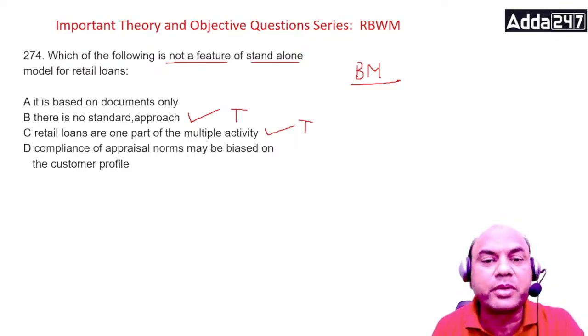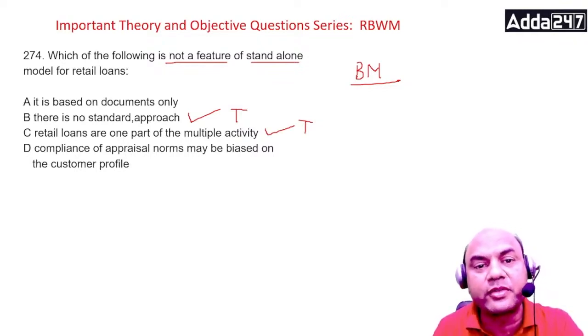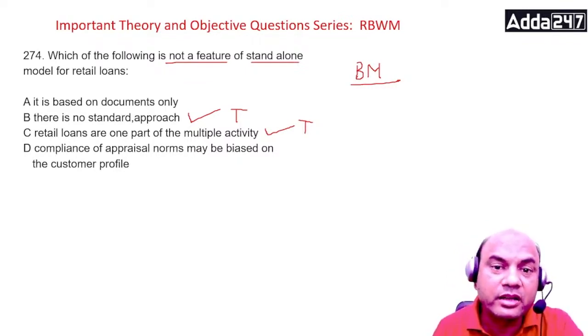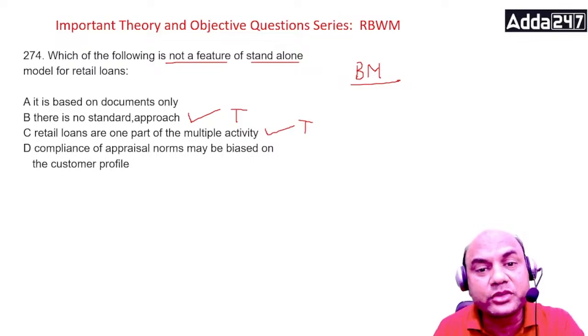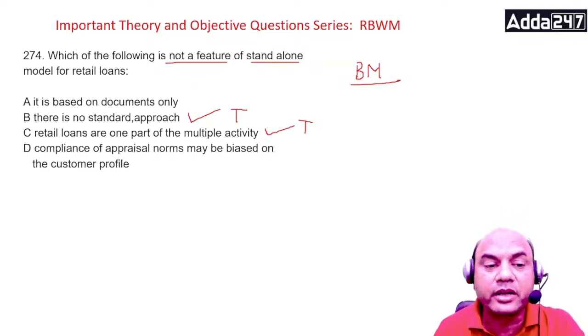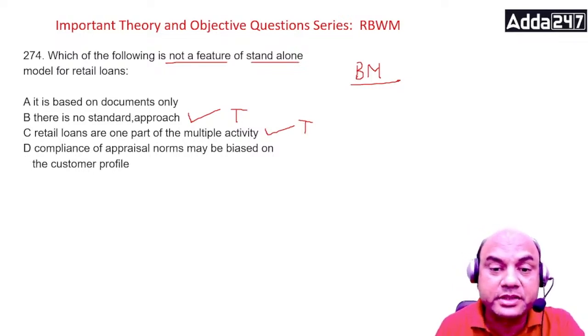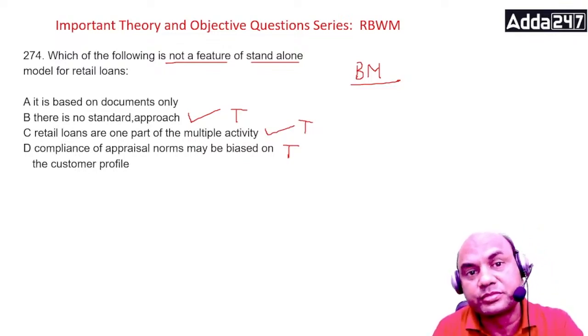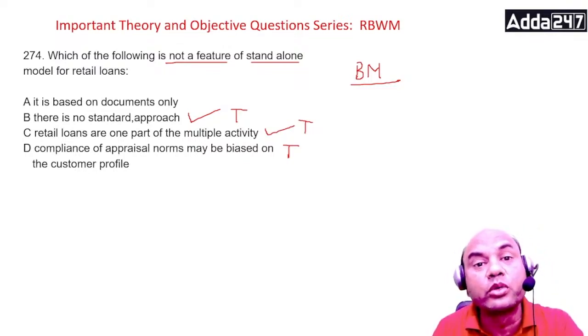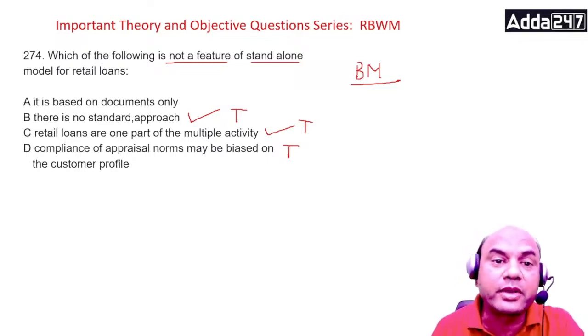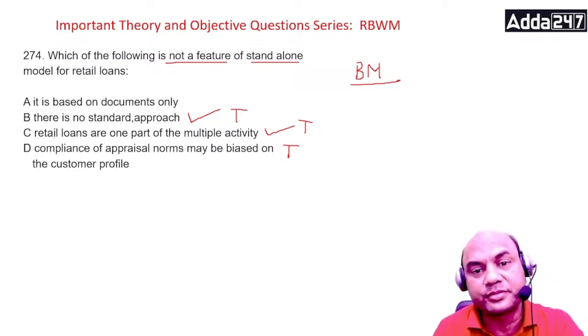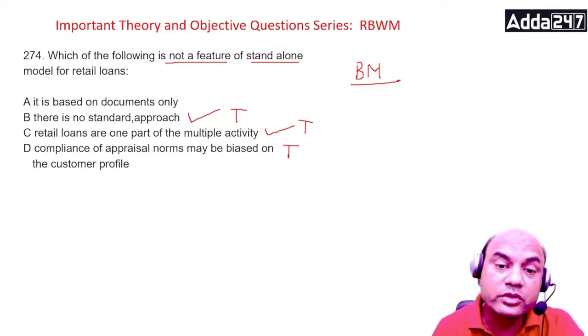Retail loans are only a part of that multiple activity. Means here in branch you have everything. Standalone means branch. You have everything. Loans, deposits, third party products, locker, courier. So many things you have in the branch. So the retail loans is just one part. Compliance of appraisal norms may be biased on the customer profile. That is also true. If some BM feels that a customer is good, or if some branch manager knows the customer, then that BM can have some biasness towards that customer, which is very risky. So this is also true.